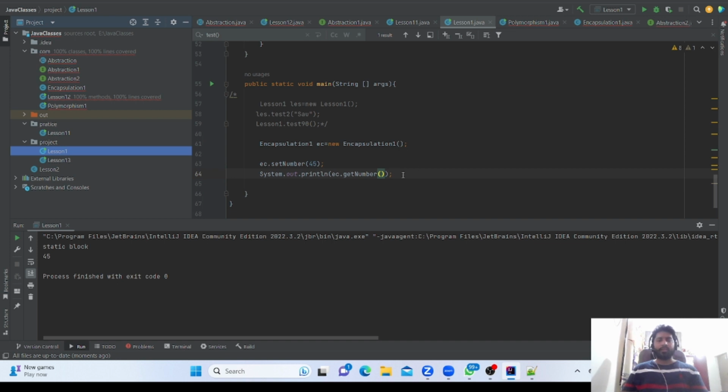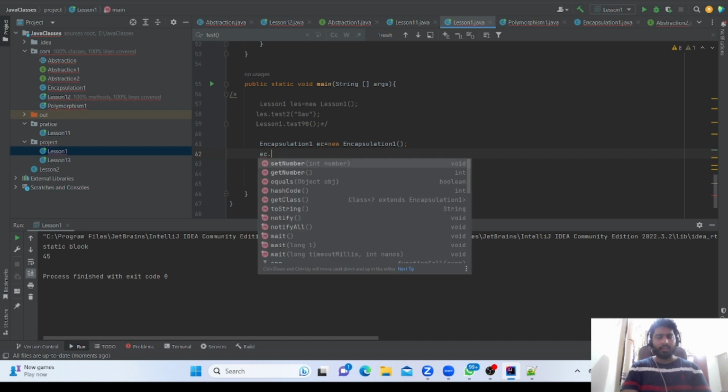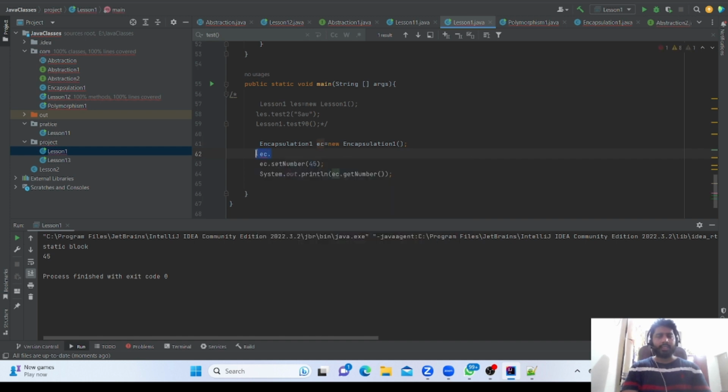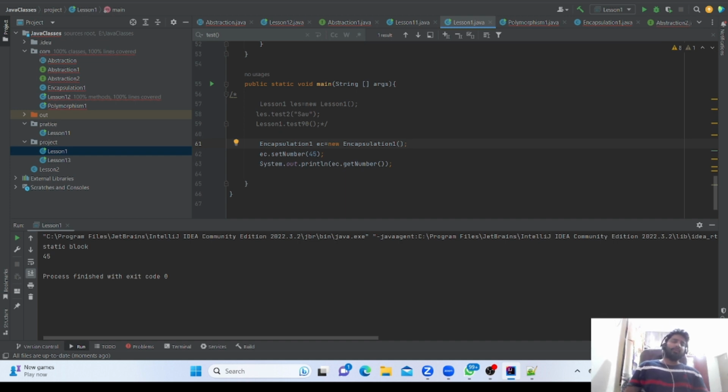But we cannot see those variables, ec dot i, we cannot see. That is the hiding, that is called data hiding, that is called encapsulation. We cannot get the value directly, we can only set and get. That is also for security purposes.